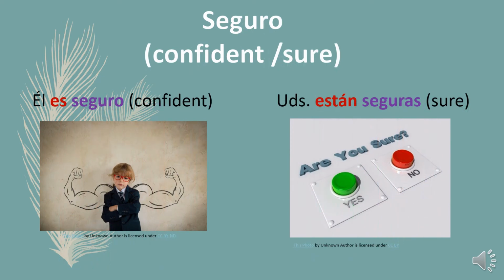When we use ser with seguro, this adjective means to be confident. Él es seguro. He is confident. When we use estar with this adjective, it means to be sure, like ustedes están seguras. You are sure.